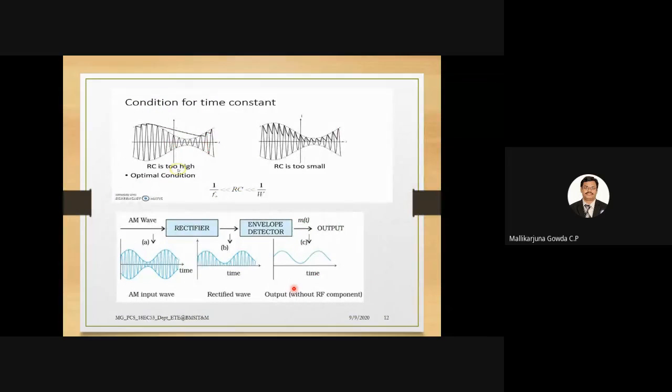So this is the waveform which we have shown at each stage. The AM wave is input to the rectifier. Because I'm using only one diode now, it will clip off the negative cycle, so I get only the positive cycle. Then that will be applied to the filter. This filter will remove the high frequency signal and return only the low frequency signal, since it's a low pass filter.